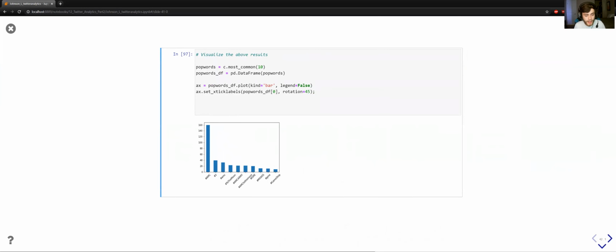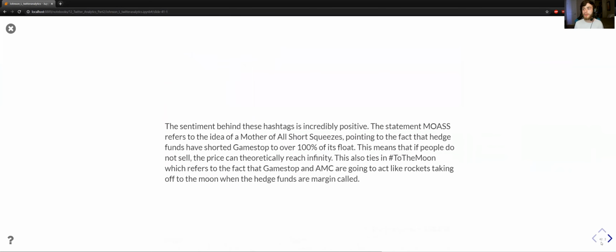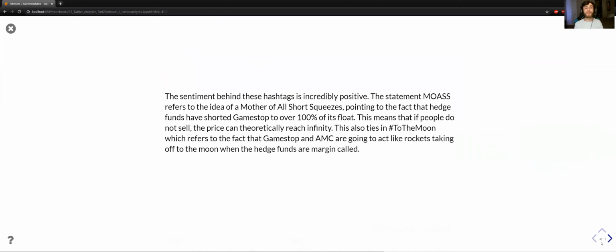And then in visualizing the top results for hashtags that we're looking for, hashtag AMC is big, hashtag AMC Army, hashtag AMC to the moon, GameStop, mother of all short squeezes. All of these things are referring to a concept of strong belief in both of these stocks. These hashtags, almost more so than anything else, point to positive sentiment that's going on Twitter towards these two stocks.